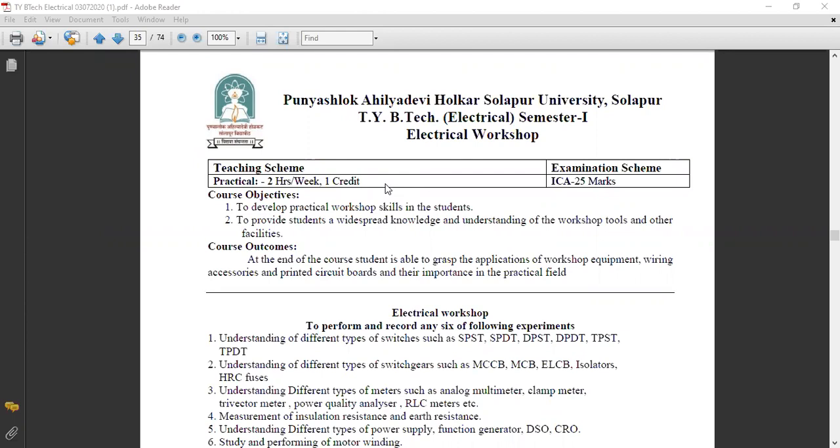Now see, this is the course outcome: which workshop equipment there are, then how to do the wiring, then the wiring accessories, which are the wiring accessories, how they can be mounted on the printed circuit board, and their importance in the practical field. So these are the course outcomes. Now,